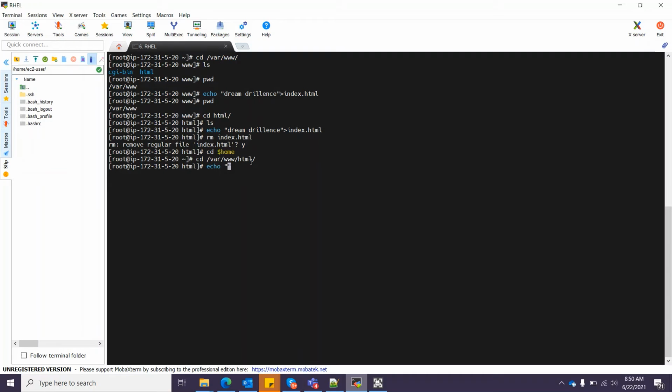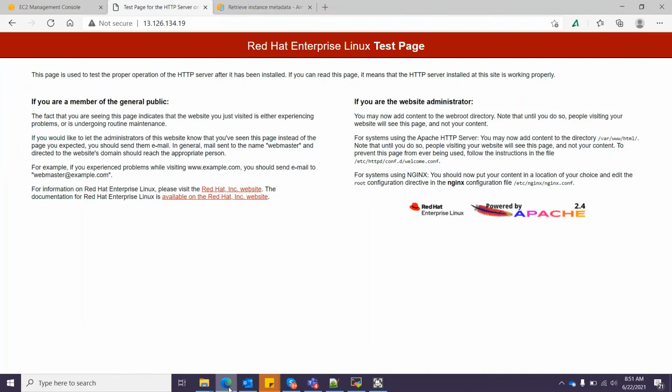This is just a dummy example. Okay, so now we have index.html. Let me refresh this page and see. Okay, so here the text which I echoed to index.html is displayed.